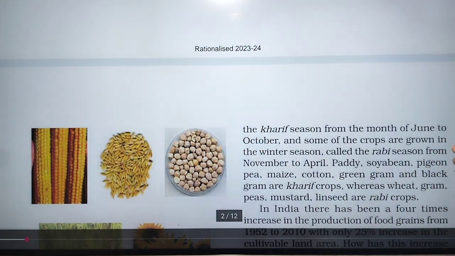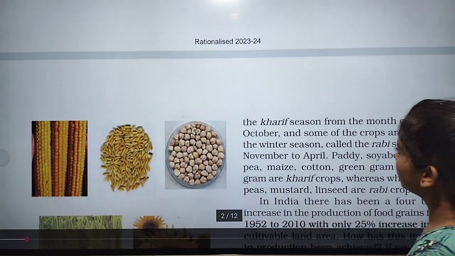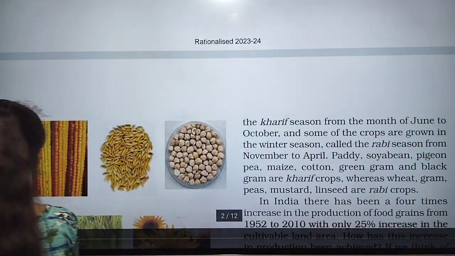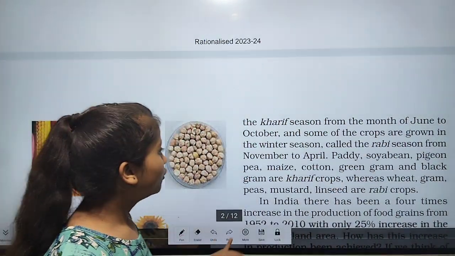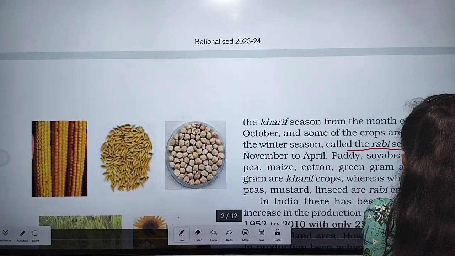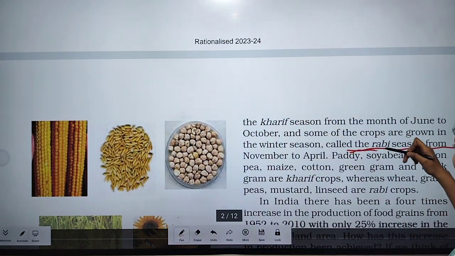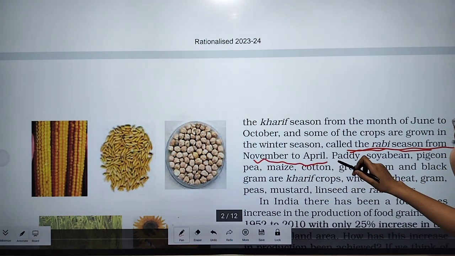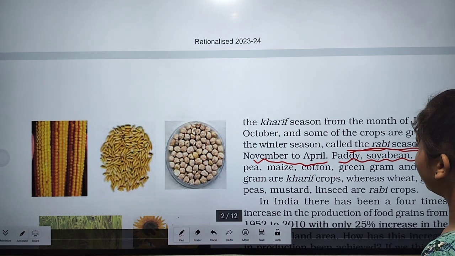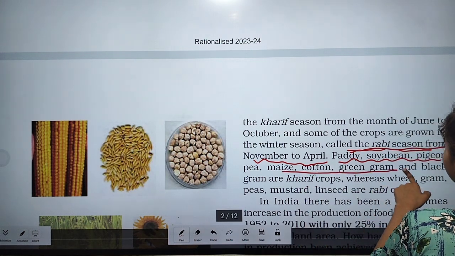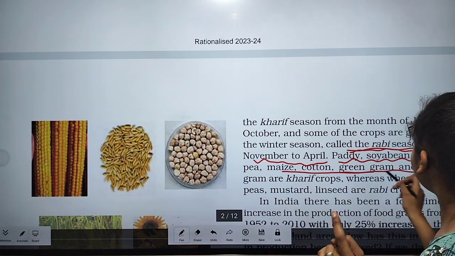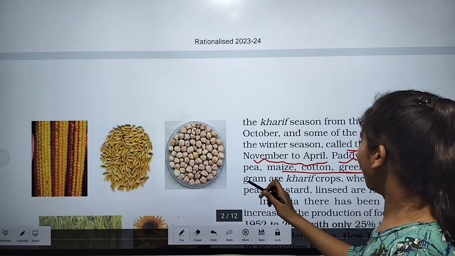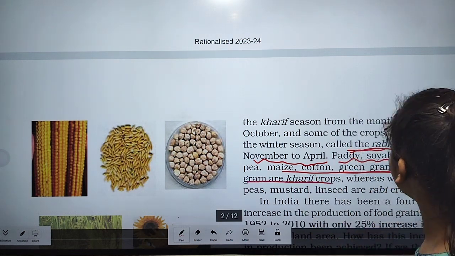And some crops grow in the winter season, and those crops are called rabi crops, from November to April. Paddy, soyabean, pigeon pea, maize, cotton, green gram, and black gram are kharif crops.